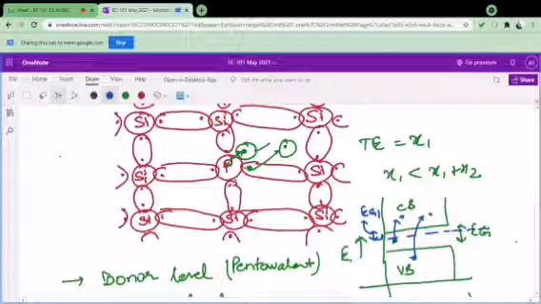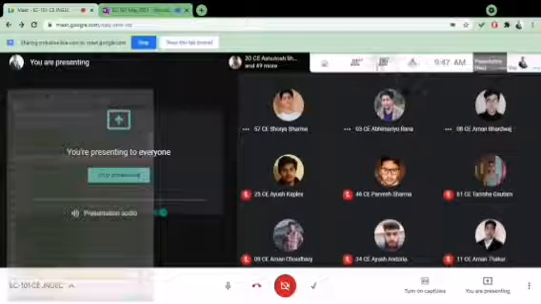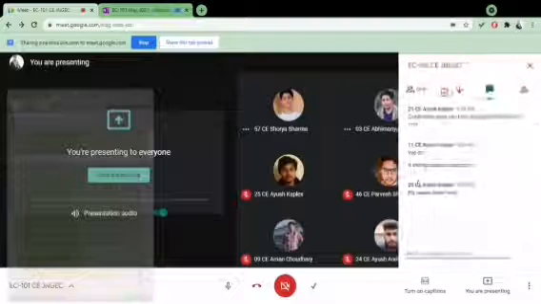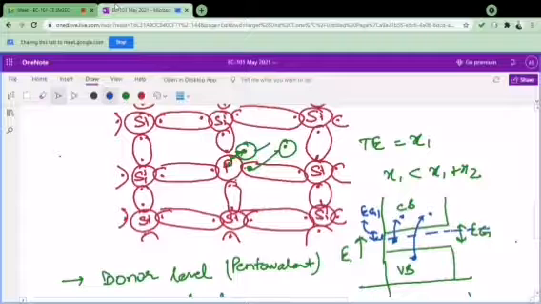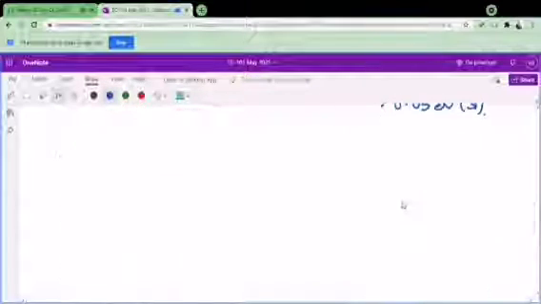I think someone is messaging. Okay, just a minute, let me check my tab. Yes, I will repeat the donor level once again.